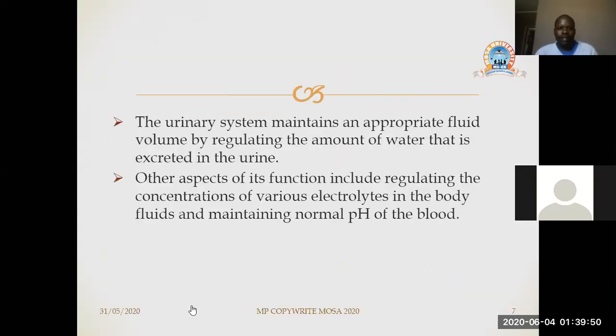So the urinary system maintains appropriate fluid volume by regulating the amount of water that is excreted in the urine. Like we said in the beginning, it maintains the fluid levels in the body. This is achieved through what is coming out in the urine. We understand that urine is mostly water. So when the body is in need of more water, you may see that the amount of urine that is passed in 24 hours is reduced.